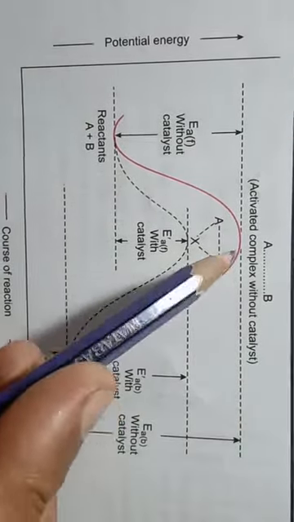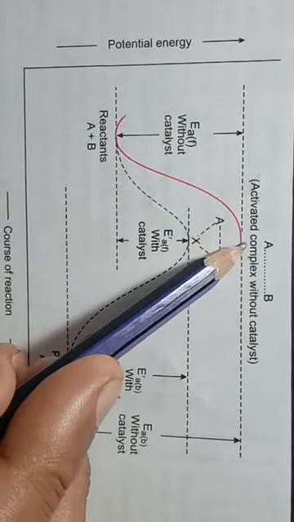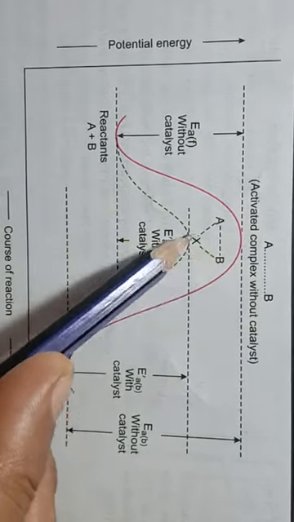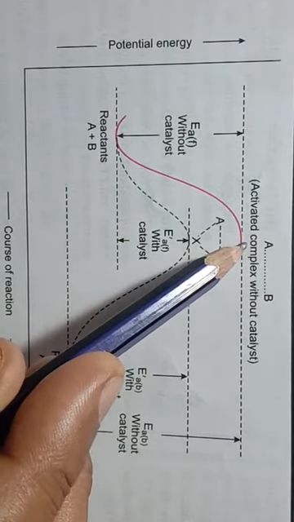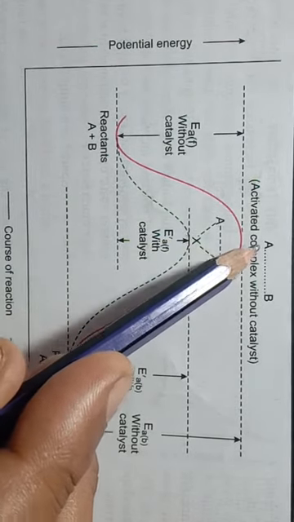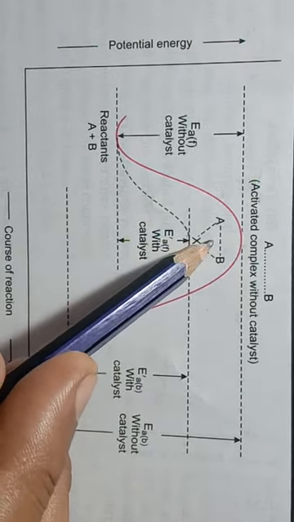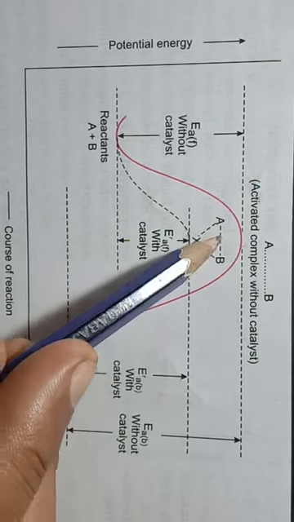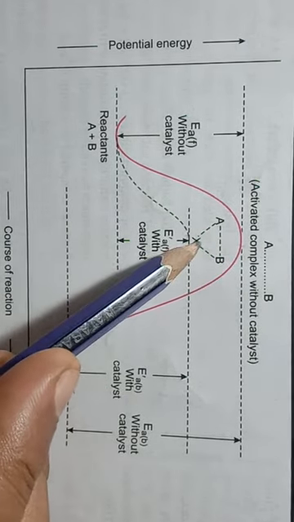So these are the peaks, energy barriers, and here particular compounds are formed. Reactant forms a compound with the catalyst.